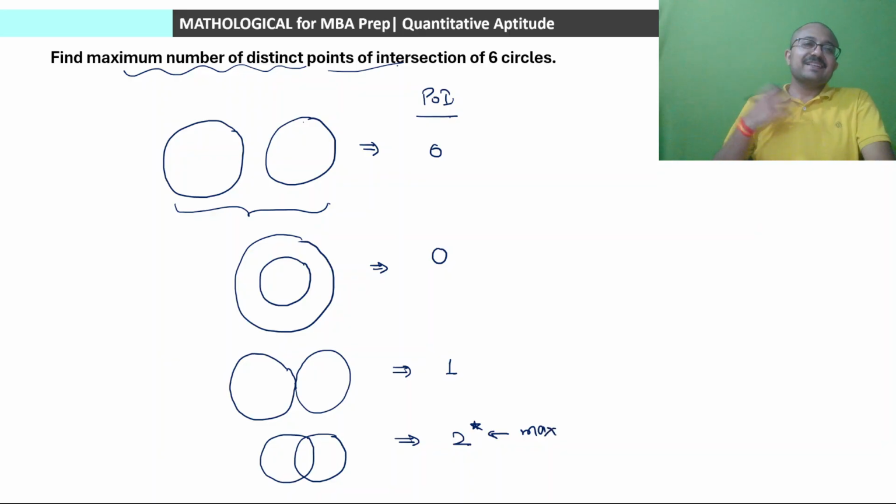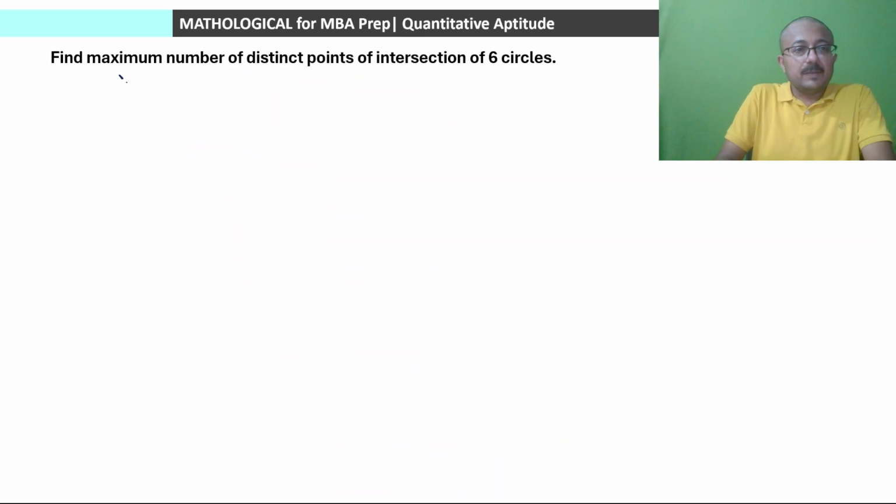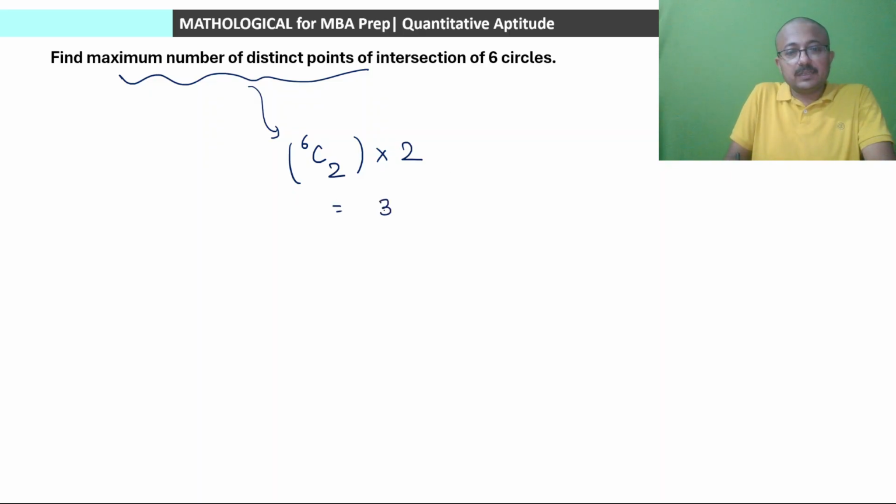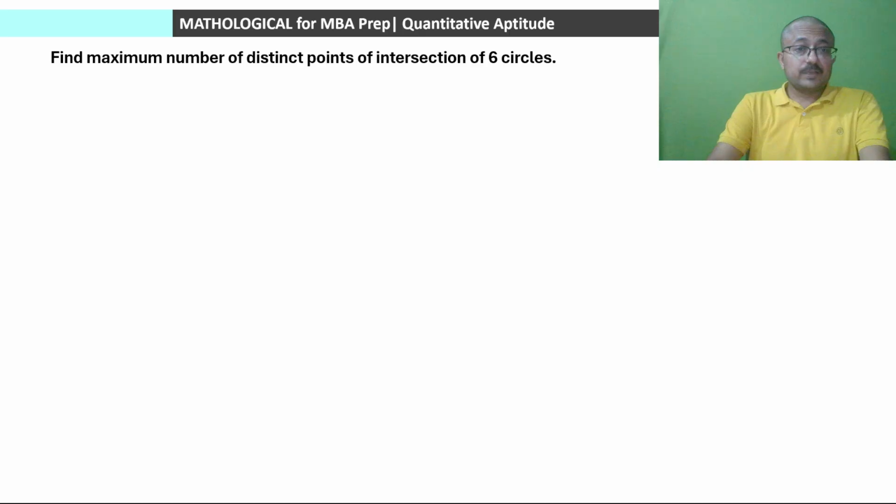But question में हमें given है 6 circles, so we have to identify the maximum number of points of intersection. Maximum value हमें तब मिलेगा when all the pairs of circles, यानी कि जब हम 2 circles select करेंगे 6 में से, are intersecting at exactly 2 points. So that will be the maximum value. It will be all the pairs of circles, 6c2, multiplied by 2 in each case. So 6c2 into 2 will be equal to 30. 30 points of intersection will be there in case of 6 circles. Is that clear? Next question.